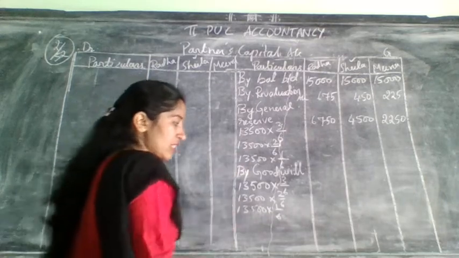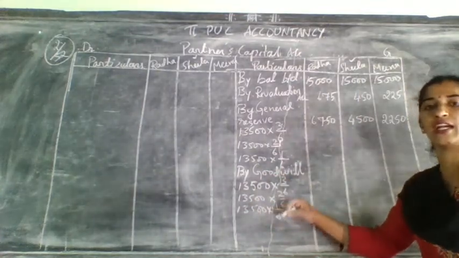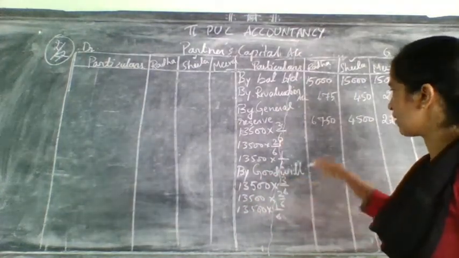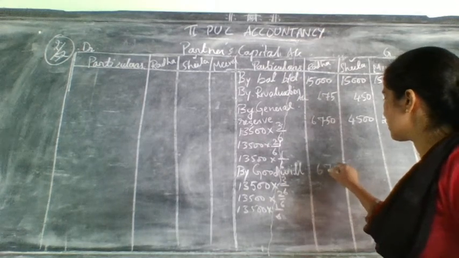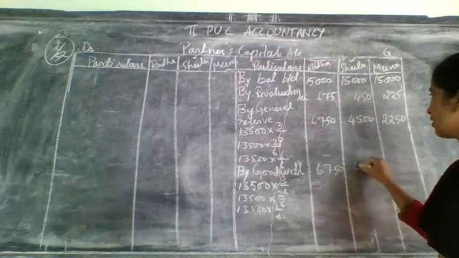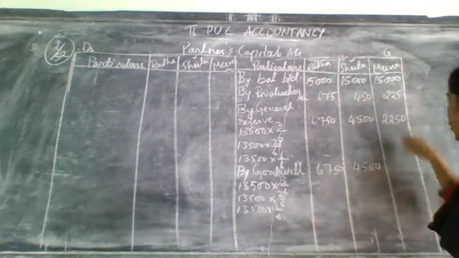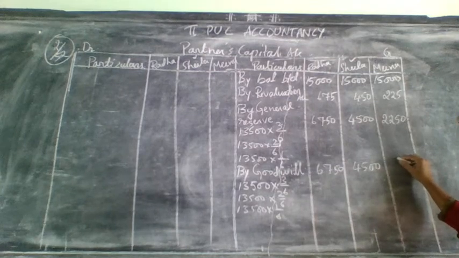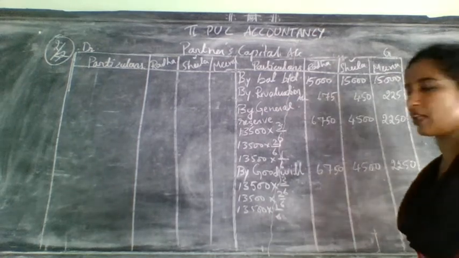Write those calculations once again here. First will be for the first person, again it will come 6,750. Second will be for the second partner, that is 4,500. And the third amount is for the third partner, that is 2,250.